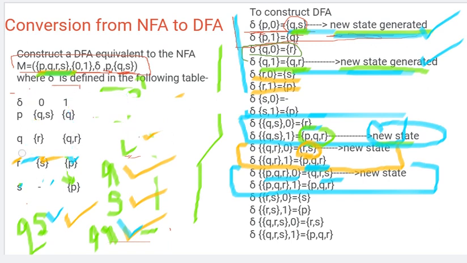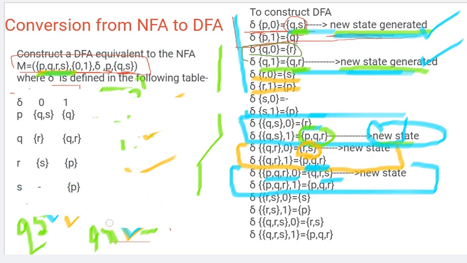P with respect to 0 I am getting QS, Q with respect to 0 I am getting R, and R with respect to 0 we are getting S. In that situation S is coming 2 times, only 1 time you write. So we get QRS, and that's a new state. PQRS is a new state.